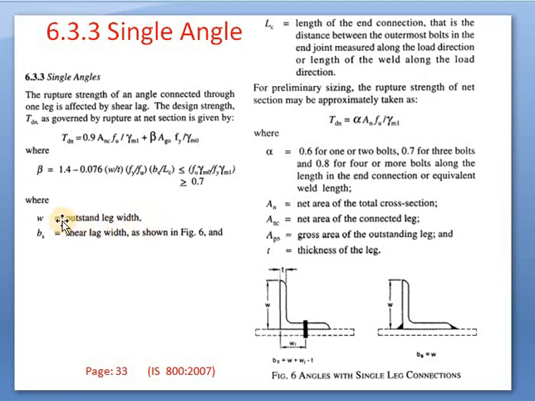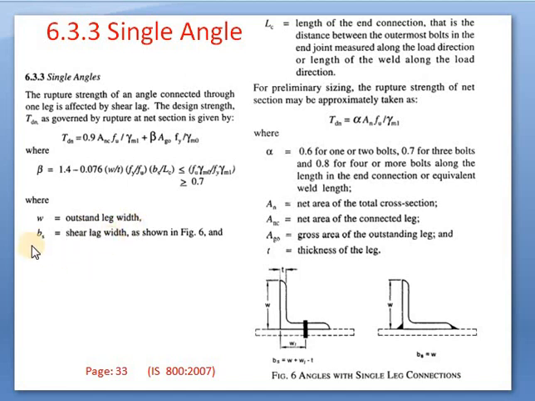Here there is a small figure. This angle section has been connected with this plate. It has been connected from this part, but here it is unconnected. There are no connections. So what this W length indicates is the length of that part of a leg where the connection has not been made. So small W is the outstanding leg.